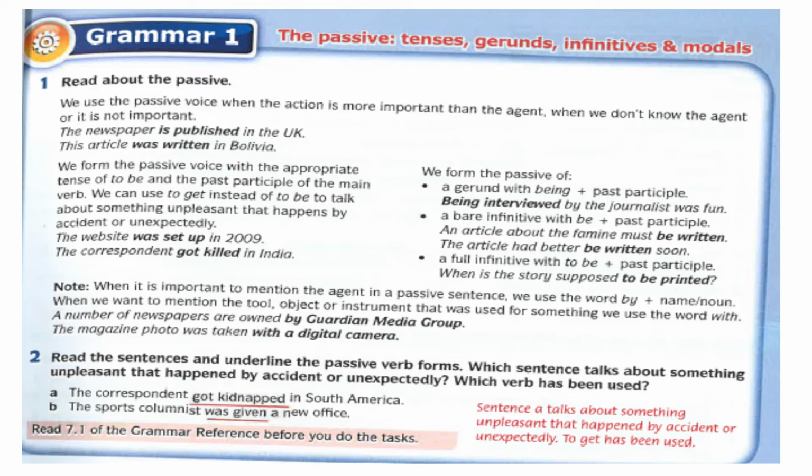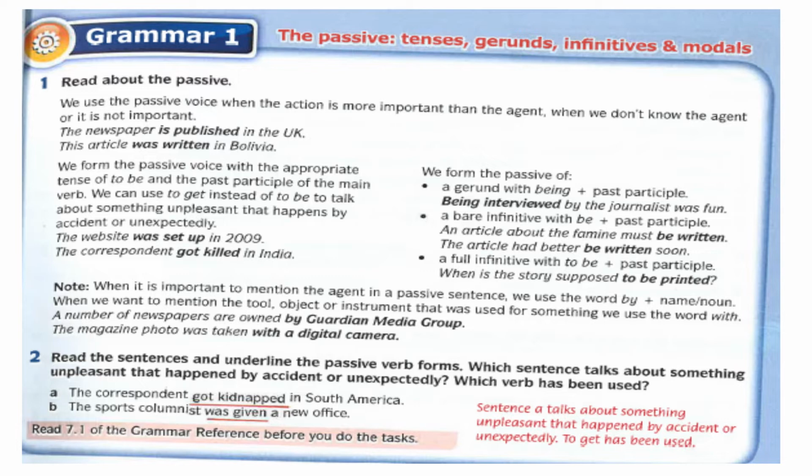Now, let's look at page 87. You can see that the topic is the passive voice, tenses, gerunds, infinitives, and modals. Now we are going to do a revision on passive voice and active voice. Dalam bahasa Melayu, ianya dipanggil cakap ajuk dan cakap pindah. So cakap ajuk dan cakap pindah, direct speech and passive voice or passive statement.